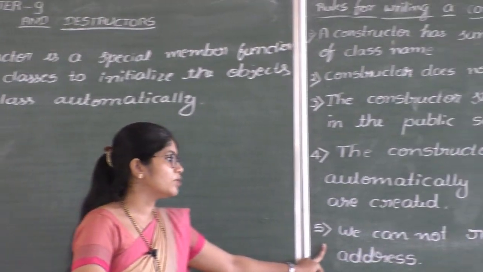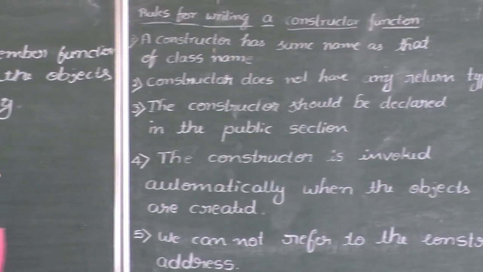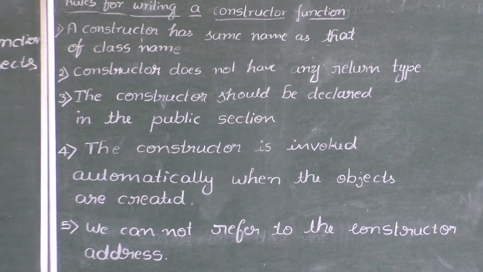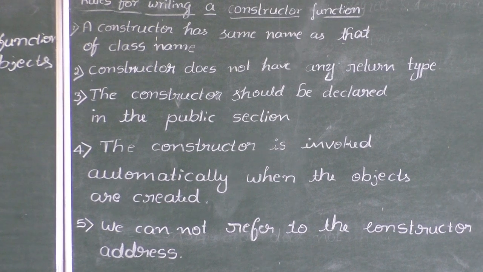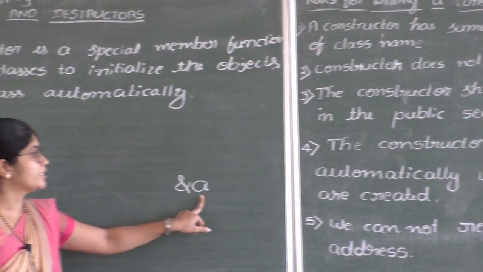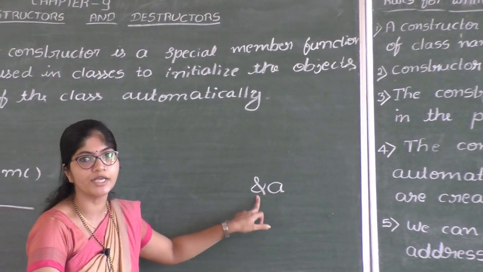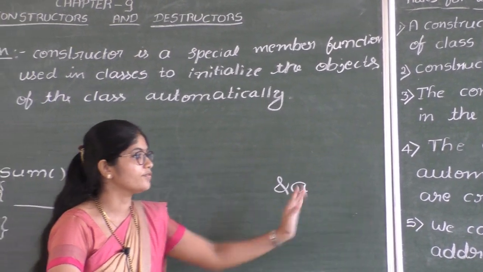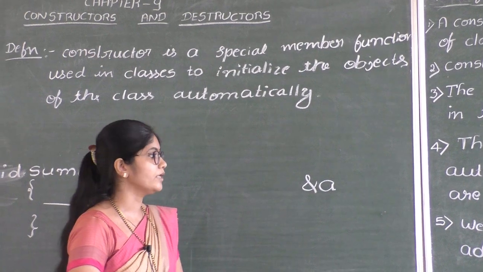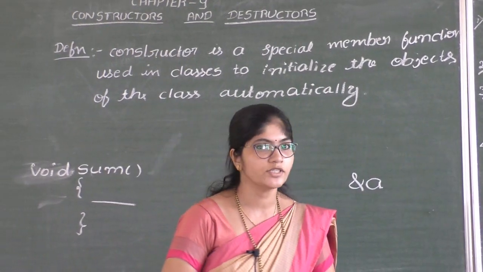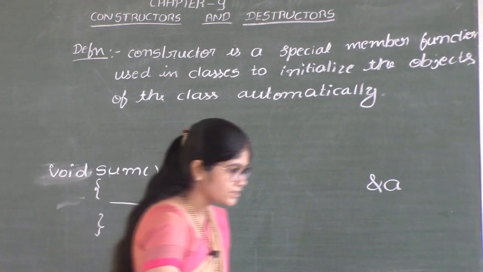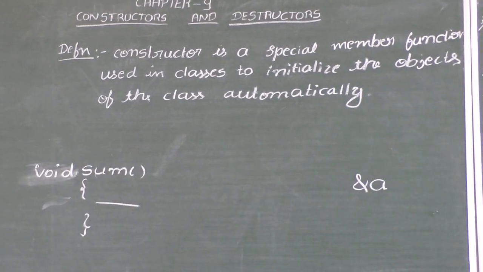We cannot refer to the constructor address. We can refer the address of the variable using ampersand operator. If A is the variable, address of A can be referred using ampersand operator. In case of constructors, we cannot refer to the address of the constructor. You will study this in pointers chapter. Okay, let us discuss the syntax and example of constructors.